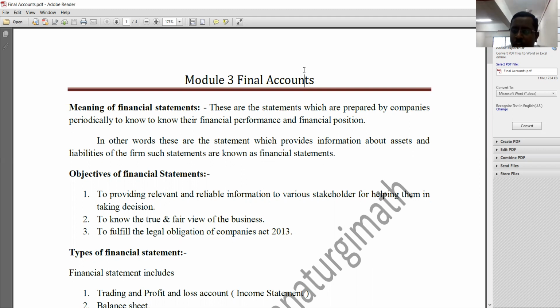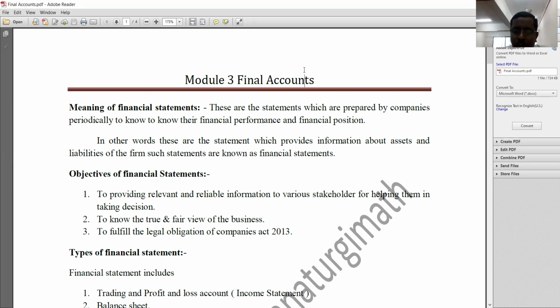With the help of that journal and ledger, at the end of the year we need to prepare trial balance, and at the end of the year we need to prepare final accounts. By that we will get to know about the result of the business. Understood? So it is the introduction part in connection with final accounts. Let's see what is the exact meaning of final accounts.